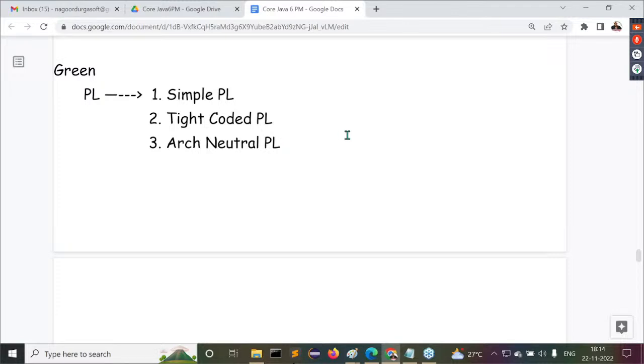What is the Sun Microsystems definition to say that a programming language is simple? Understand my point clearly. Next, how is that language a tight coded programming language, and how is it an architectural neutral programming language? All these points we have to understand clearly. Are all of you getting clarity or not?